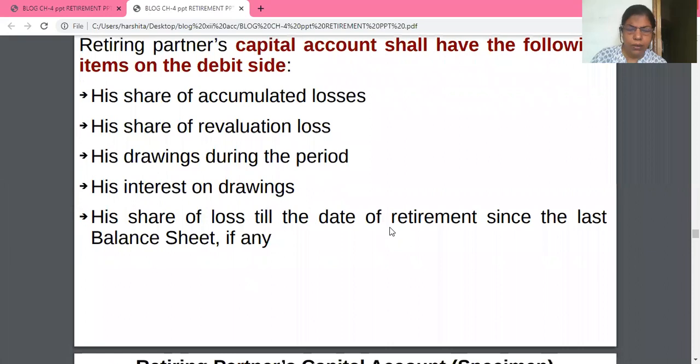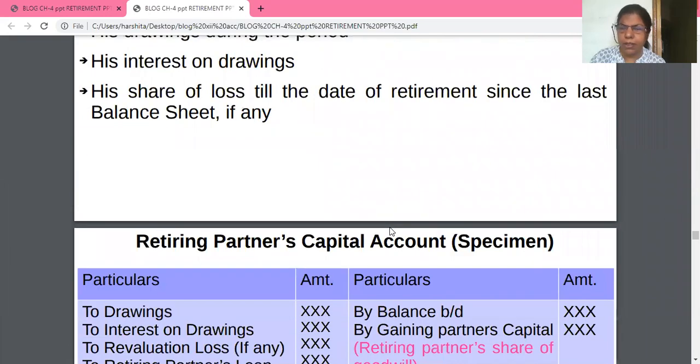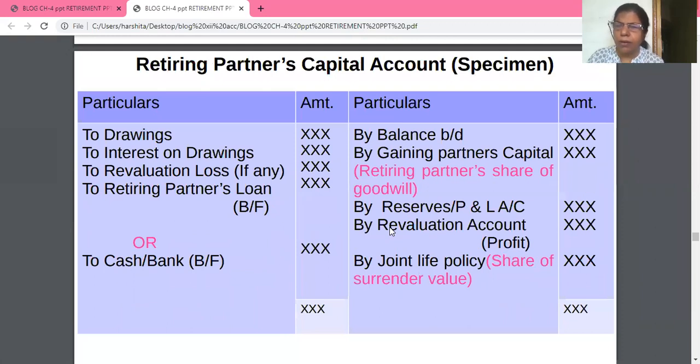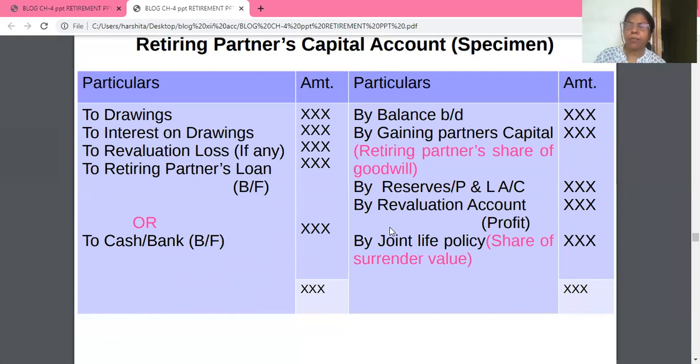Okay, now see the specimen. See the blank format. Balance, gainers, the gaining partners' names, share of reserve, share of profit, share of joint life policy. Come to this side: drawings, interest on drawings, revaluation loss.